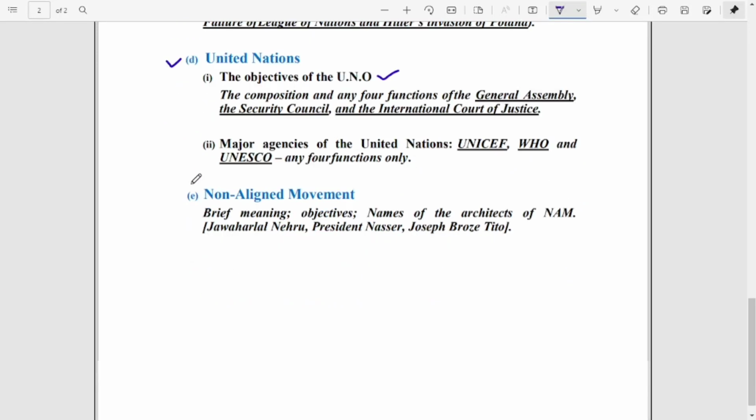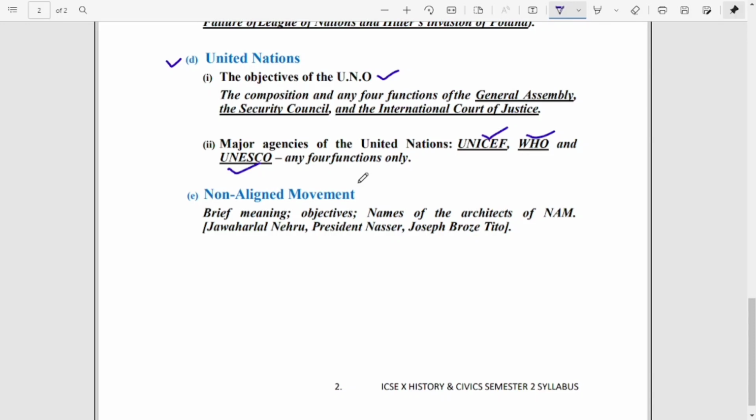Then the next one is major agencies of UNO, that is UNICEF, WHO, UNESCO. What we have to study? Any four functions only. When it was formed, where it was formed, you don't have to go through it.